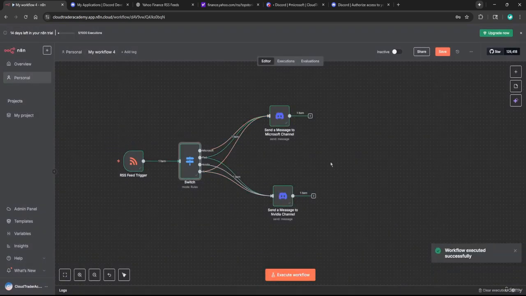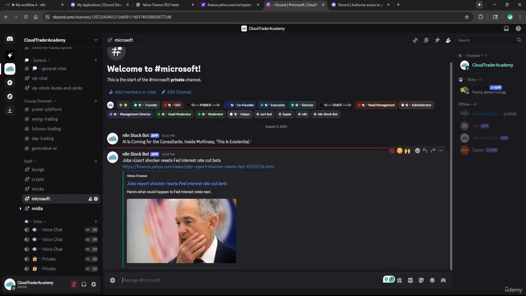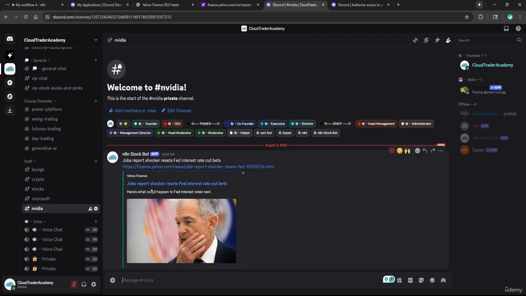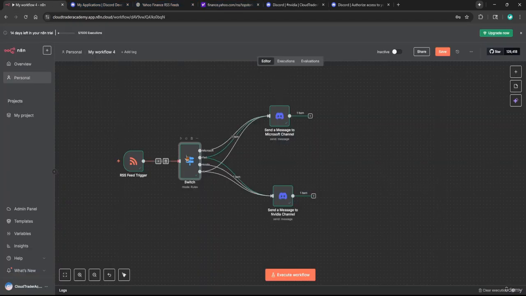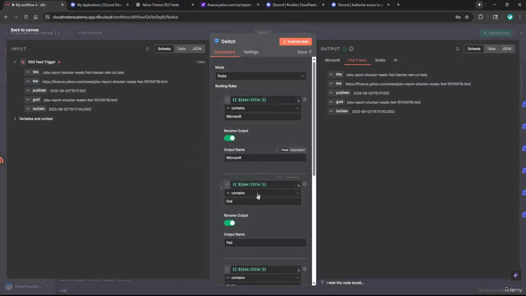Okay, so we can see that the workflow ran successfully. It says that one article came through. It matched our condition of containing the word Fed, and it sent that item over to our appropriate Discord channels. If we head over to Discord, we can see the newest title of the article as well as the link to it, and we specified to send to both of these channels if it contains this word. Now that we know what it looks like, let's go and fix this.